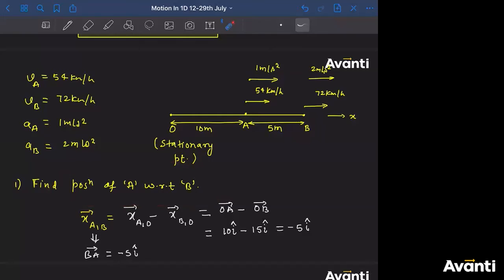I normally don't discourage anybody from asking any doubt, but that doesn't mean you will ask without thinking about it. I am asking you what is position of A with respect to B, and you are asking me, sir, why not final minus initial? What is final position minus initial position, Nishit? Nishit, this is not your first class, so I will not accept this skittish behavior. Tell me, what is final position minus initial position? Everybody, you can write that in the chat.